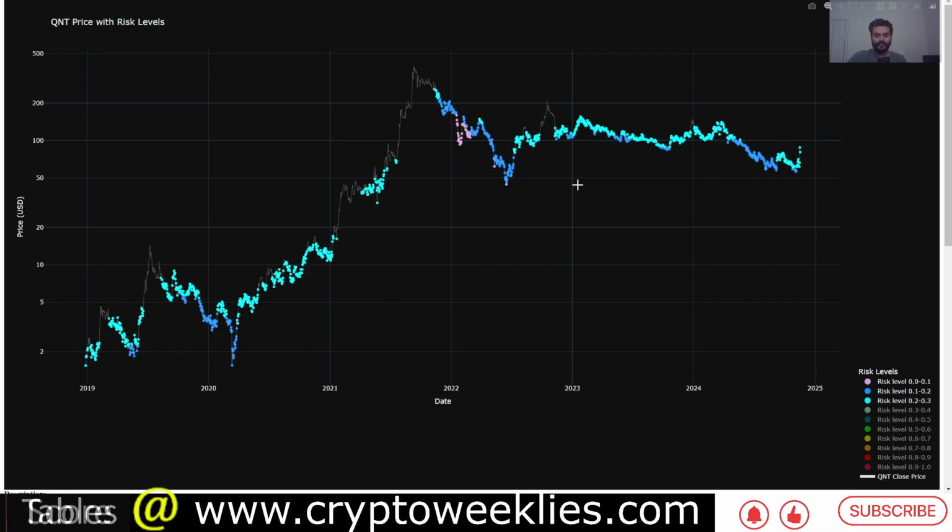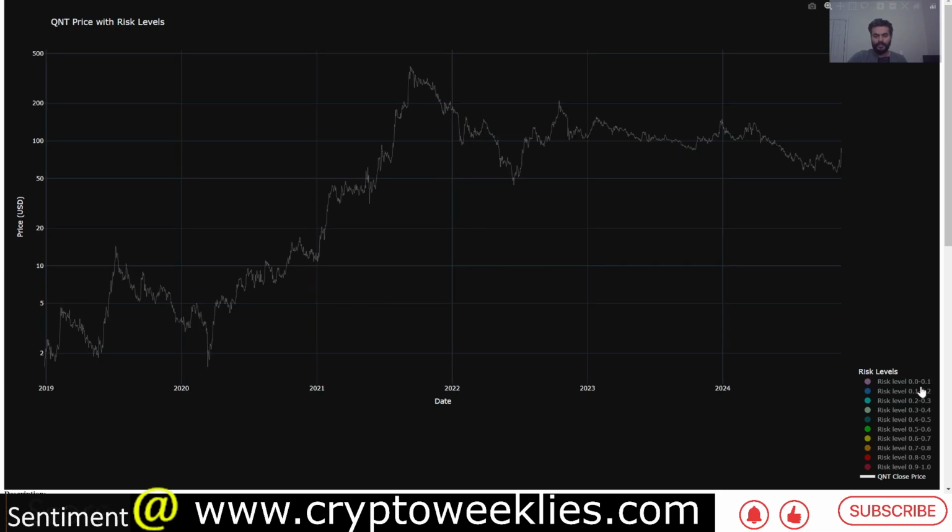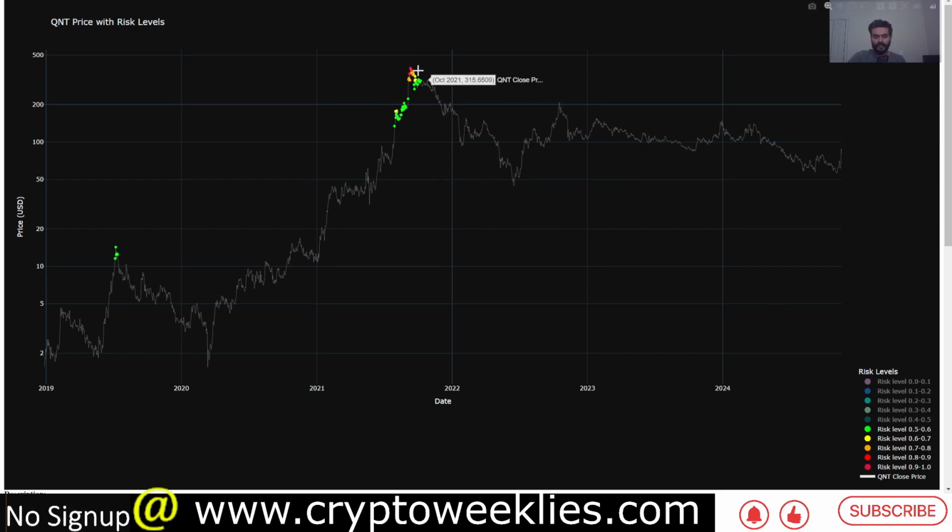And you can use this model to again do the opposite and identify the tops instead of the bottoms. Again, if you are interested in the risk, whenever the risk levels are higher than 50%, you think that that's a great time to dollar cost average out of the market or sell. You can again use this model as a reference. Again, this is not financial advice.